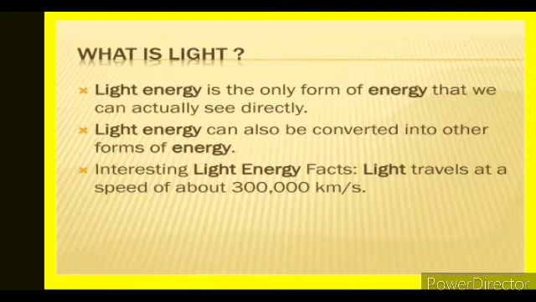Light, like air and water, is essential for the life of human beings, animals and plants. Oxygen is in air which is essential for us to live. It is produced by the plants in the presence of light only. So light is energy, and light energy can also be converted into other forms.